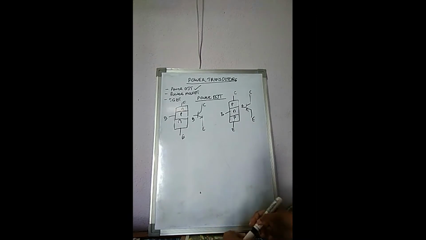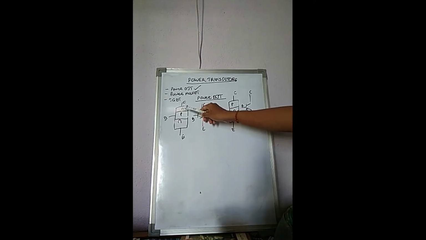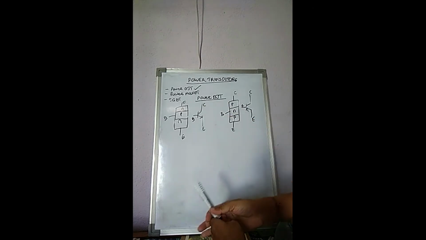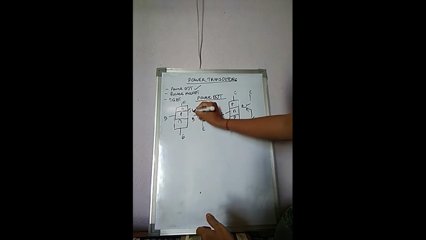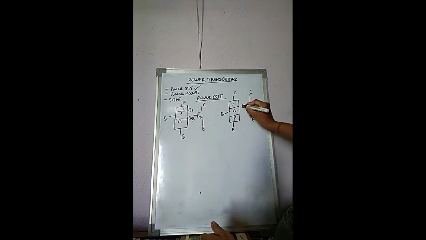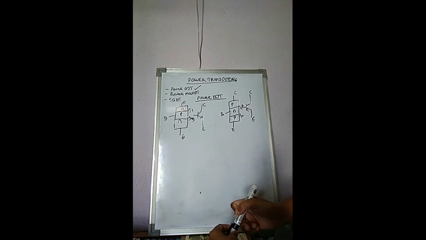Three-layer NPN, three-layer PNP, two junctions, that is J1 and J2 here. Here also two junctions J1 and J2. So it is a PNP or NPN type transistor. This is NPN, this is PNP type device.